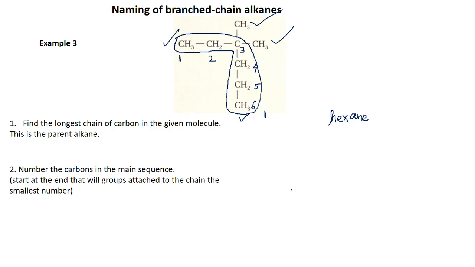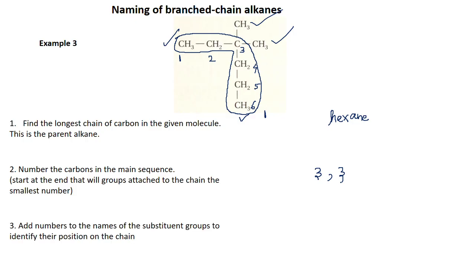Now I find that both substituents are attached to the third carbon, so I write 3,3. The next step is to attach the substituent name to the number of the carbon atom. What is the substituent on the third carbon?